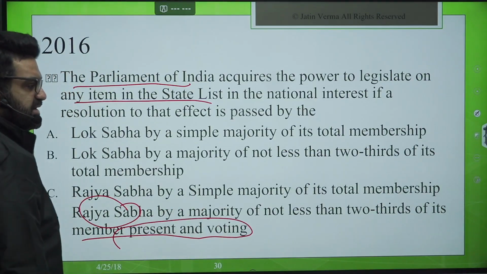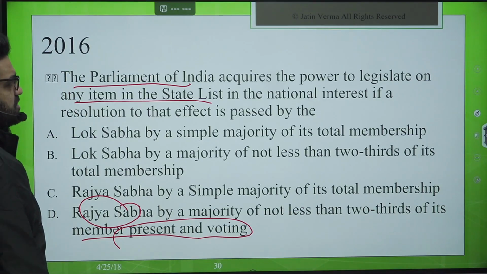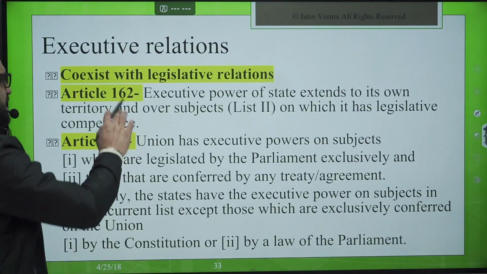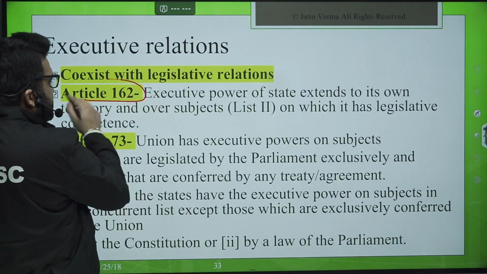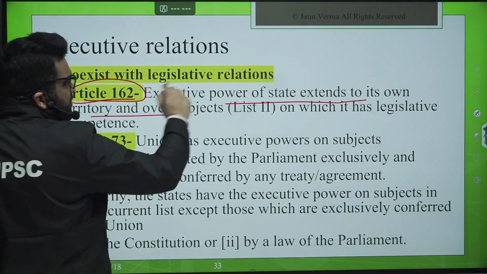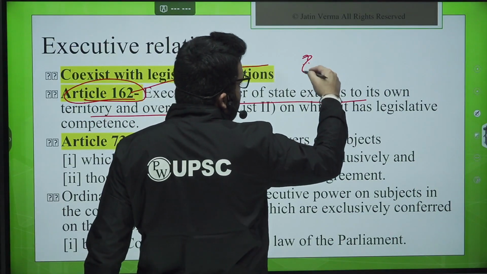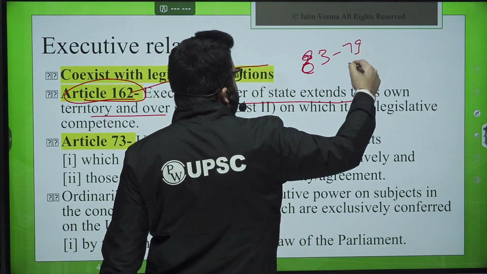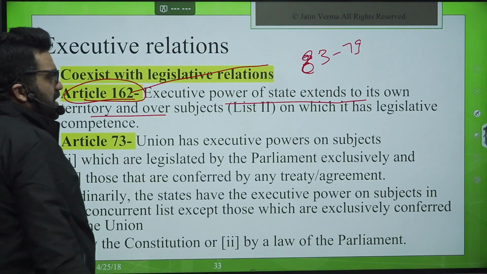This question was there in the first few slides also. Now, executive relations coexist with the legislative relations. Article 162: executive power of the state extends to territory. Now some of the articles can be memorized in this manner. 83, if you add somewhere 79, and somewhere it is another number.